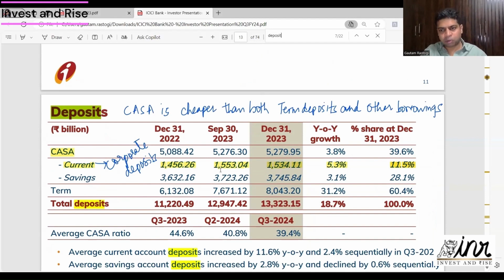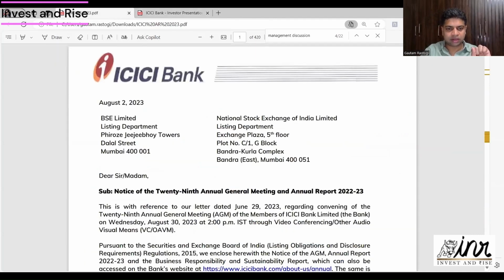CASA deposits are cheaper for the banks, because banks own these deposits where they don't have to pay a lot of interest. And there are term deposits like the FDs and recurring deposits, they fall under term. So CASA for ICICI is 40%. In fact, CASA for many banks like ICICI, HDFC, Kotak, and SBI is close to 40%. In fact, let me pull over the annual report. I think it will be better to understand.